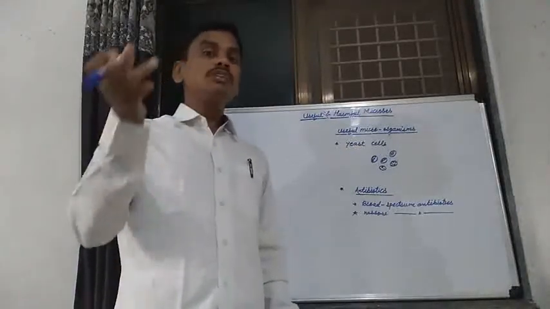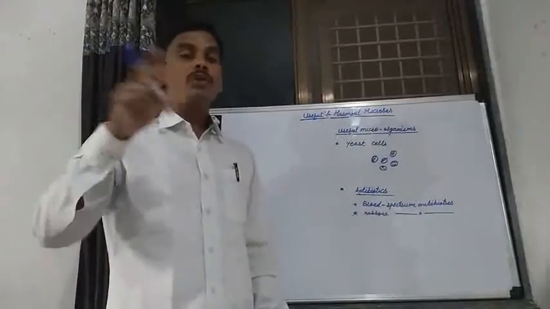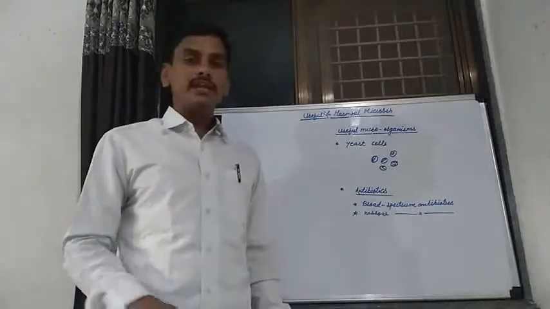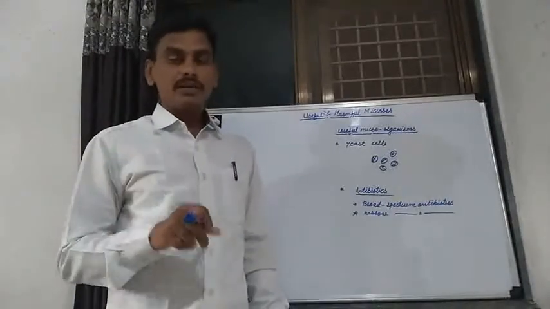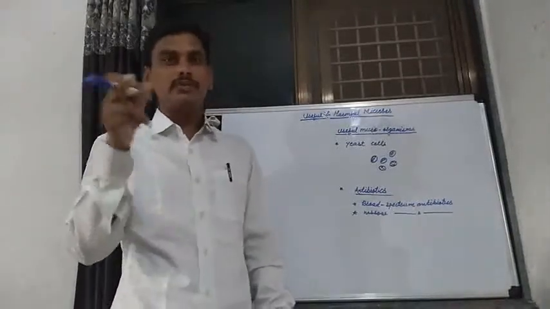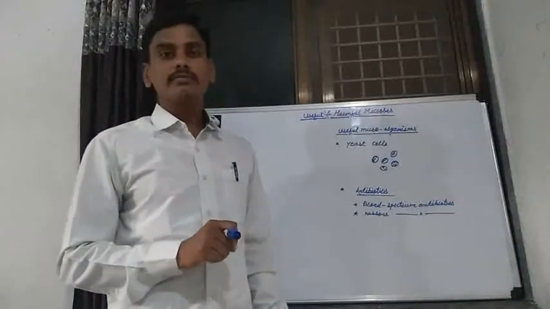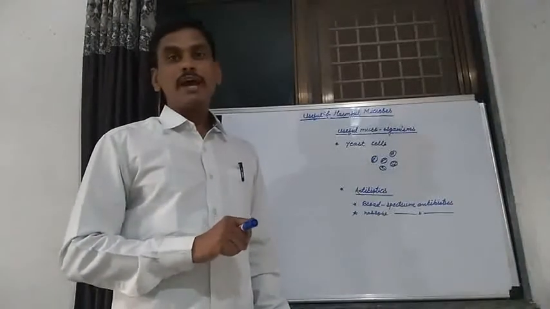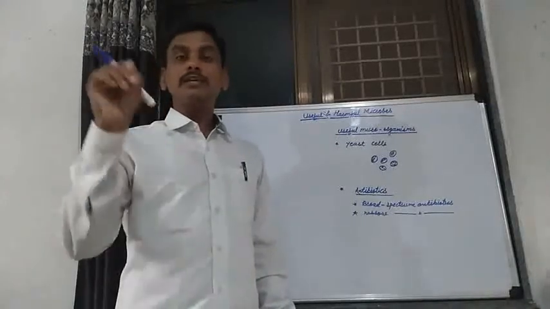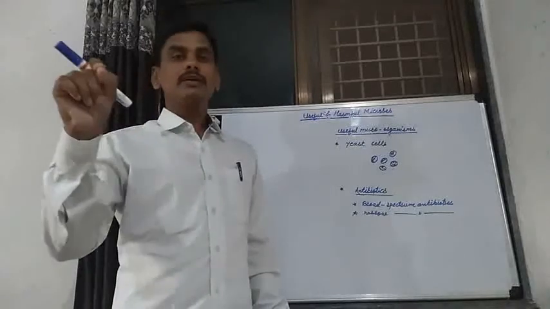And the entry of this pathogen is by various ways. These harmful microorganisms enter our body, and other living organisms, in various ways. Entry of pathogens, of useful microorganisms, and of harmful microorganisms is mostly by air, by water, by soil, by various food materials.